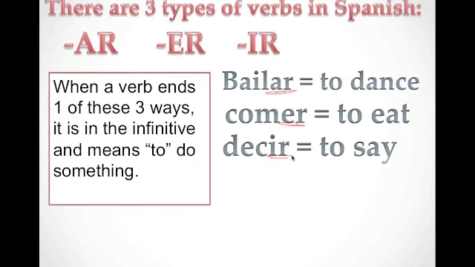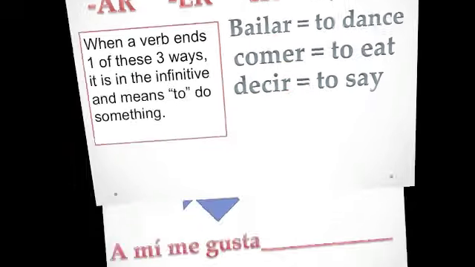When a verb ends one of these 3 ways, it is in the infinitive. It means to do something. So bailar is to dance, comer, to eat, and decir, to say. So even in English, they have the to in common. This is what INF infinitive means. It is a verb in its original form, in its unchanged form.